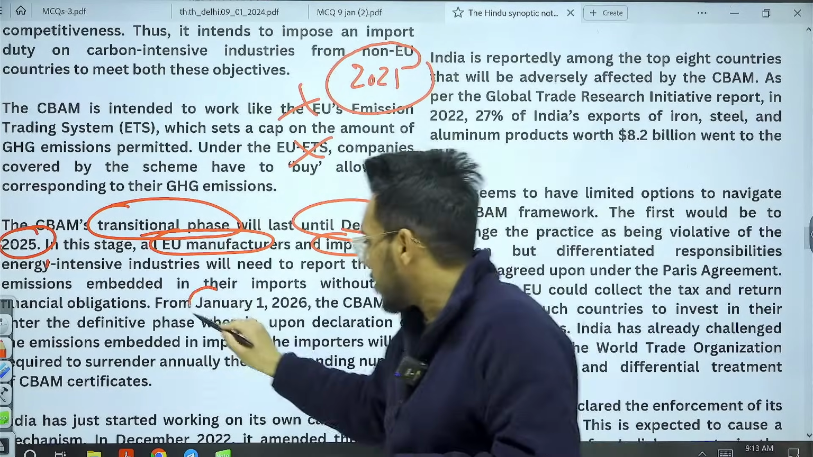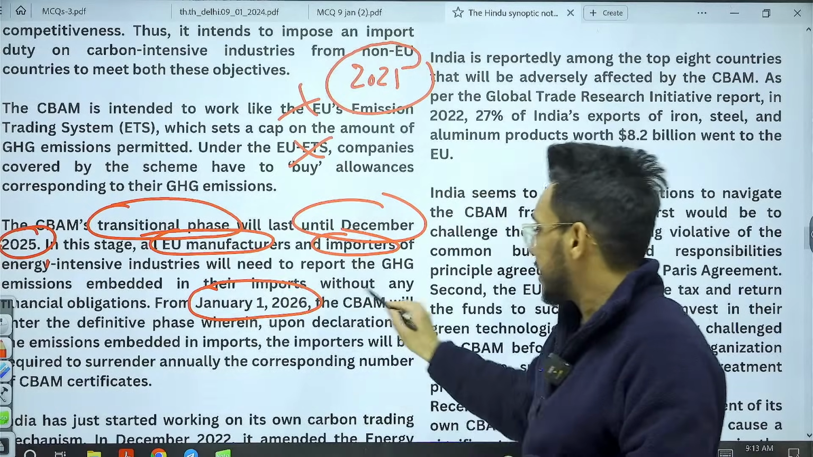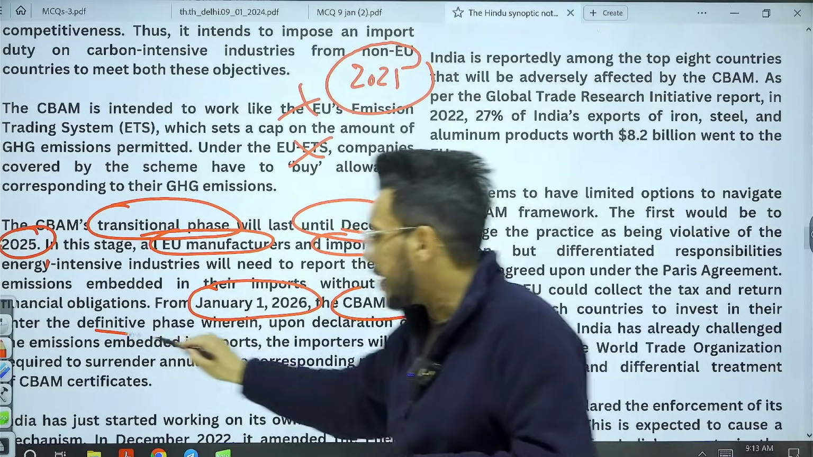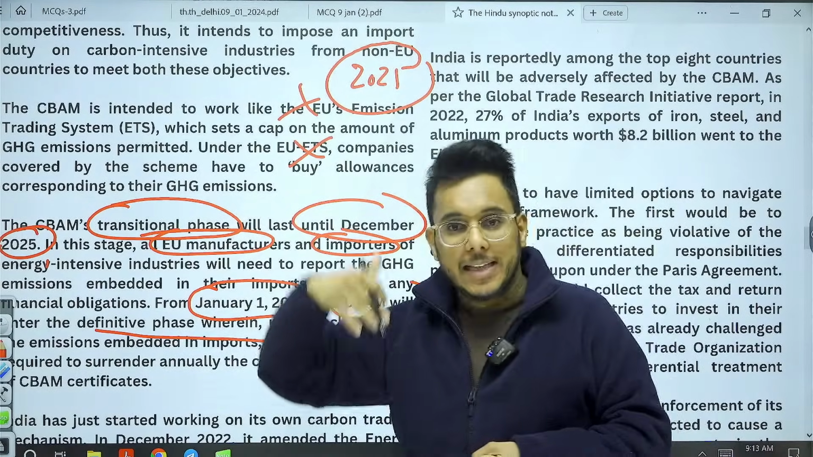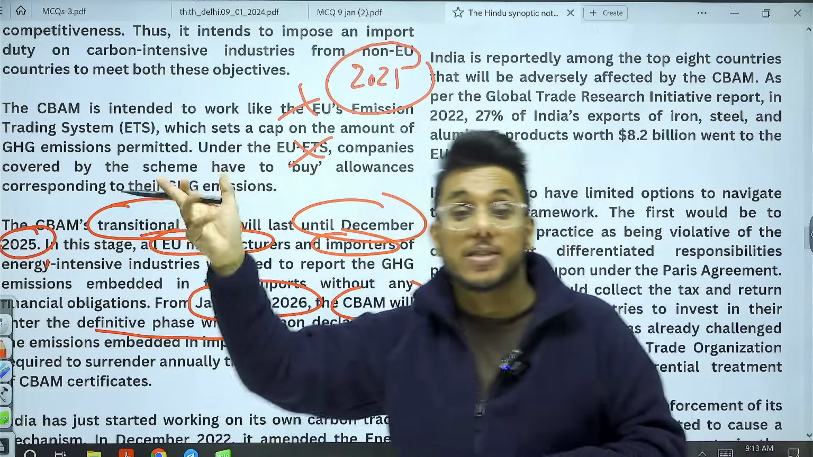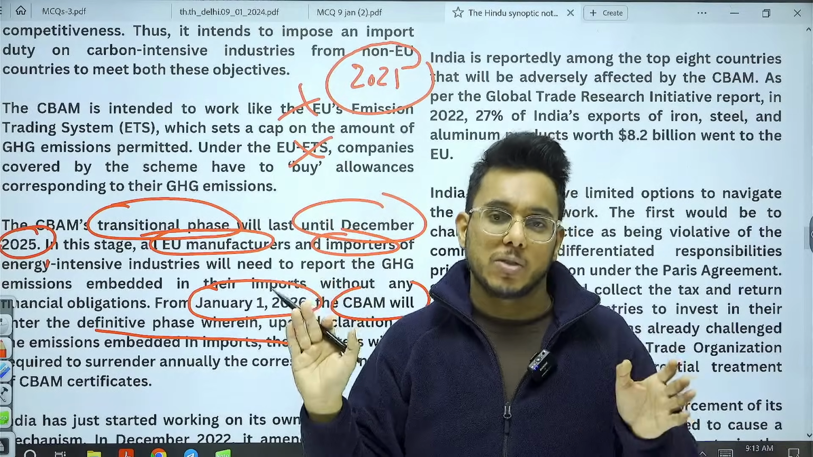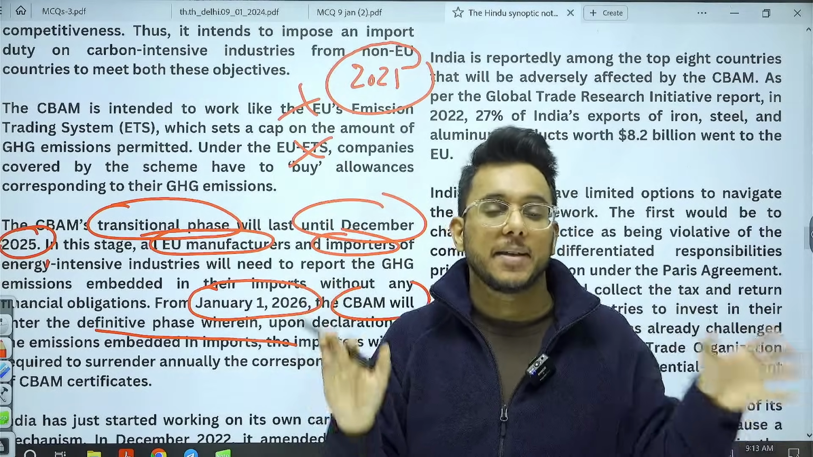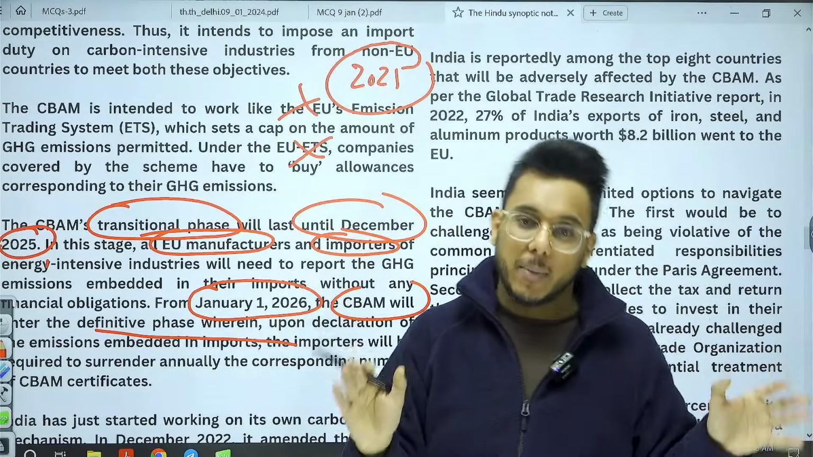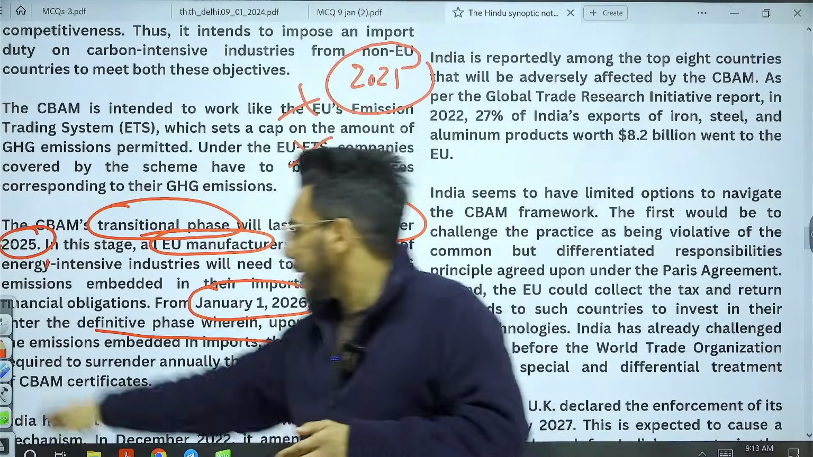But from January 1, 2026, the CBAM will come in the definitive phase. Now they have to report the greenhouse gas emissions, and if these emissions are more than what the European Union allows, then they have to pay the money. They have to pay the carbon tax. This is what has come into place.